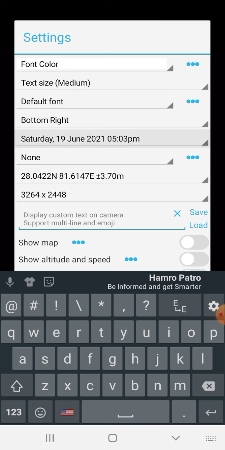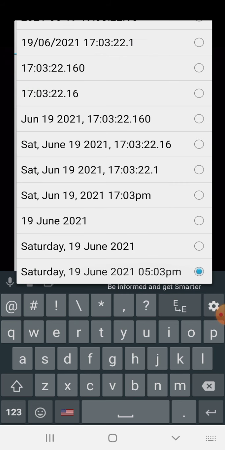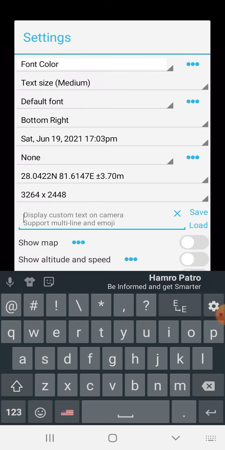And for the date, go to the most bottom. Go to the bottom and count for the fourth one. 1, 2, 3, 4. This is one. It's my favorite.